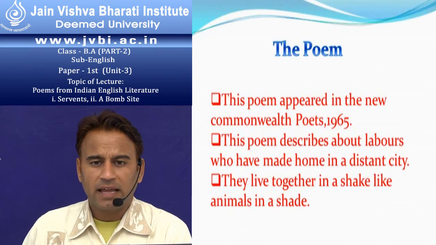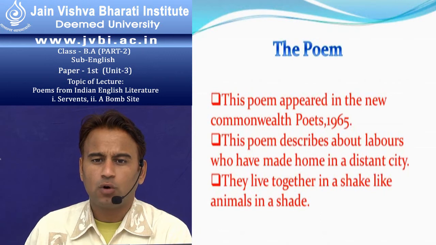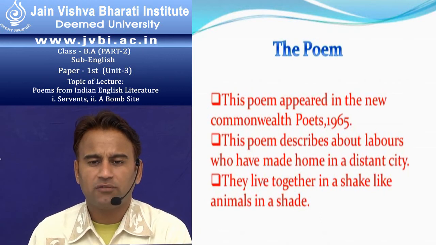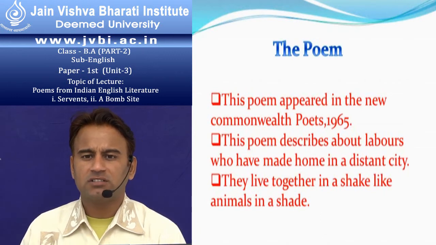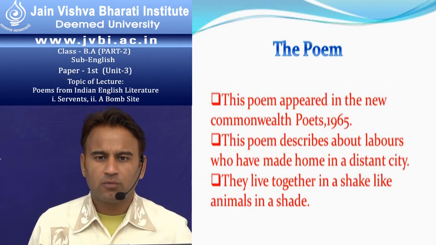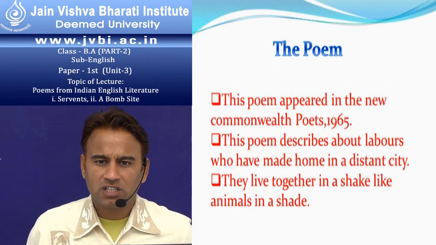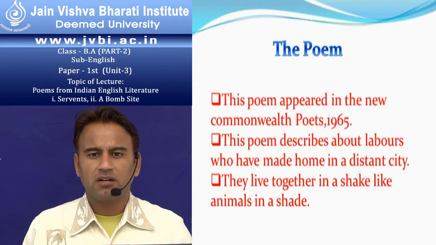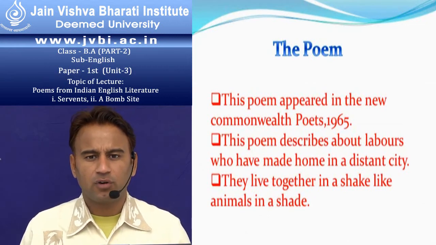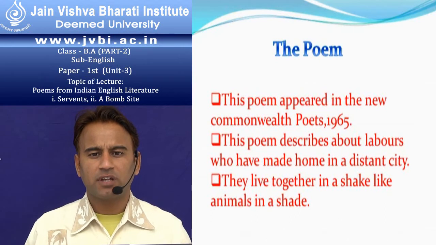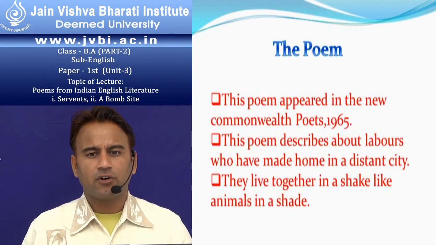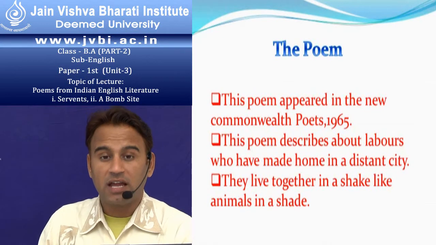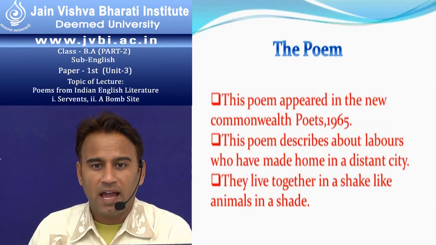In these lines, the poet wants to say that all the peasants, all the farmers, the laborers and all the servants came from far away from the countryside, and they live in the city a very miserable life, because there is nothing like a life. The life of the servant, the life of the laborer, is just the life of an animal.